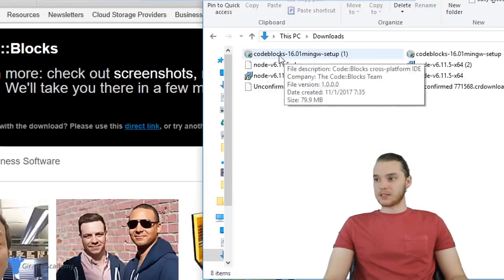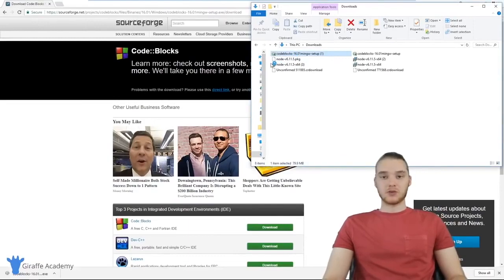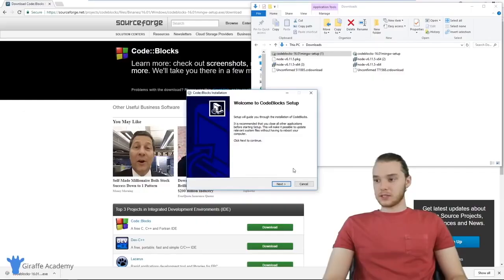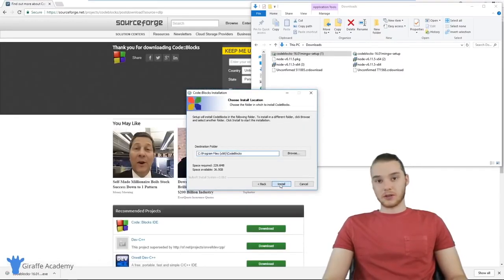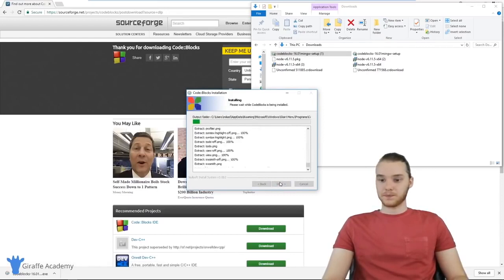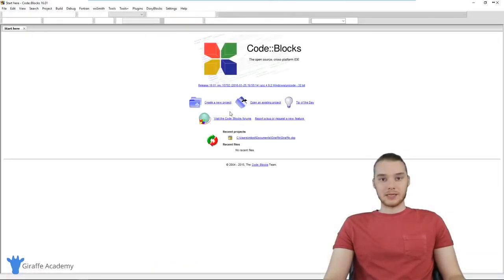So you can see over here it says CodeBlocks 16.01 MinGW Setup. Let's open this, and this should open up into an installer window. So let's click through this installer window, and we can just select all the default options, and this should start installing CodeBlocks on our computer. So once CodeBlocks is finished installing, then we have everything we need on our computer to start writing in C++.